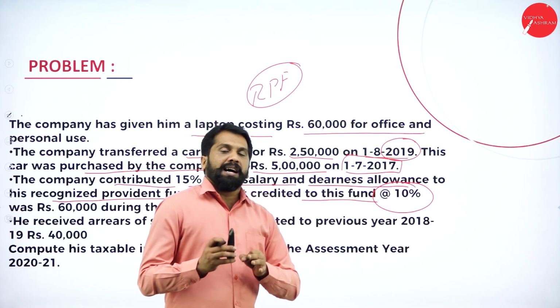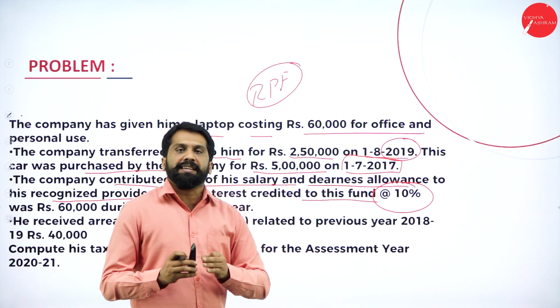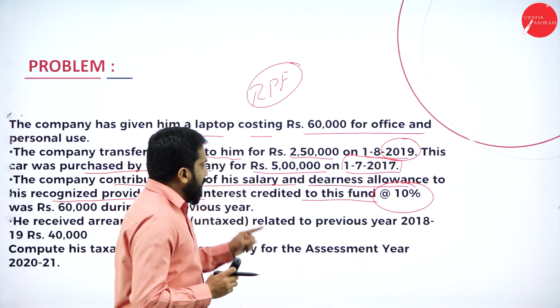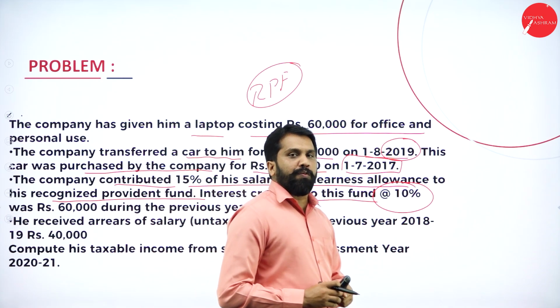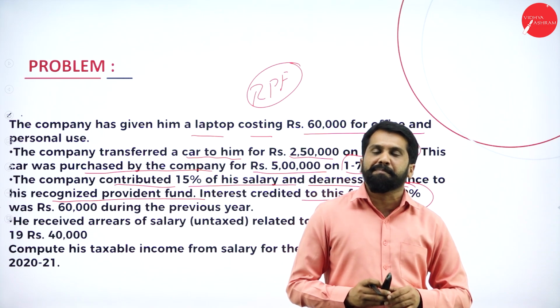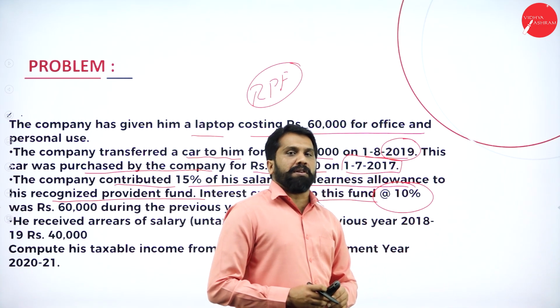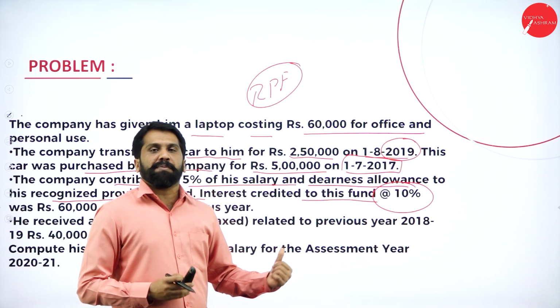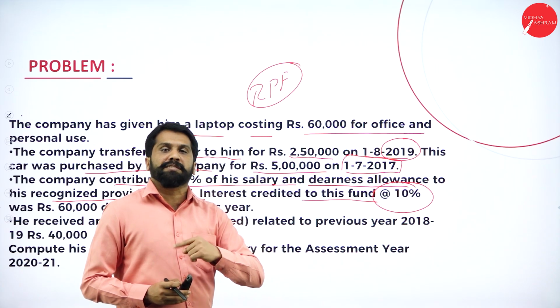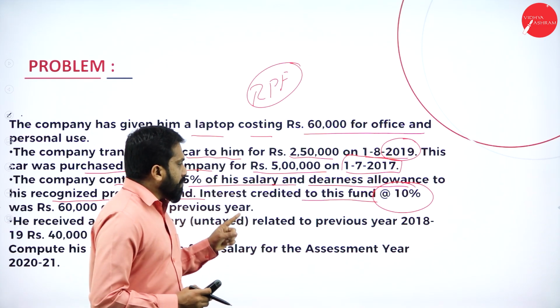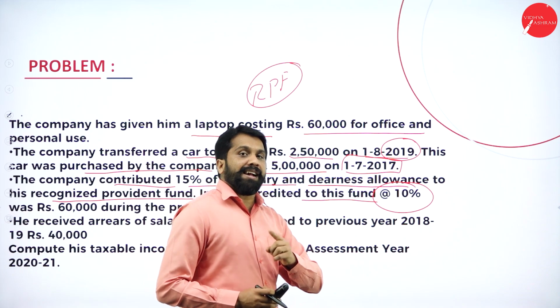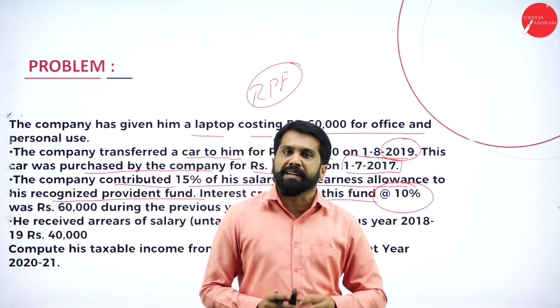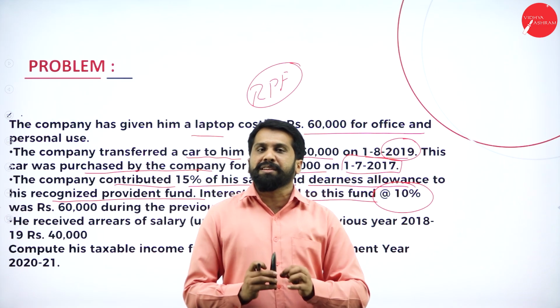Up to 9.5%. Now, as per this calculation, we have 10%. Normally it is 9.5%, but here it is 10%, which is 0.5% more. You are supposed to pay tax only for that extra 0.5%. How to calculate? We'll do that.